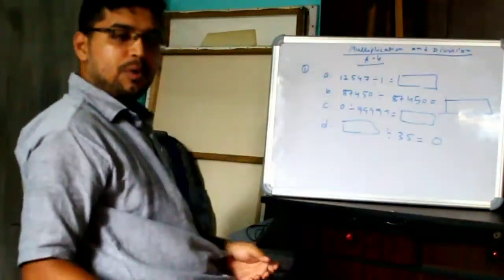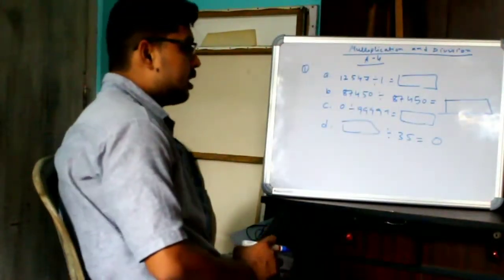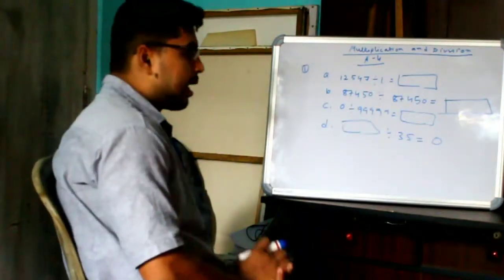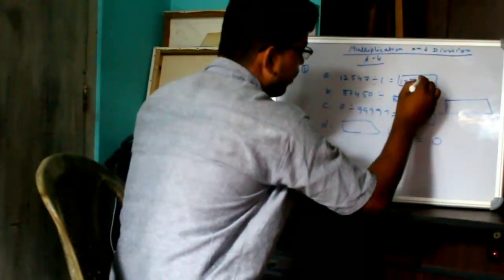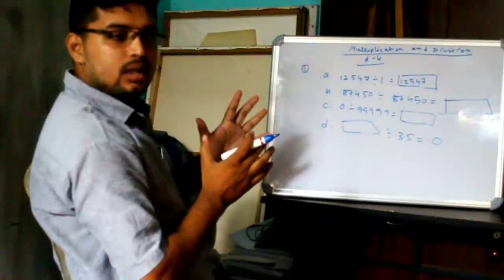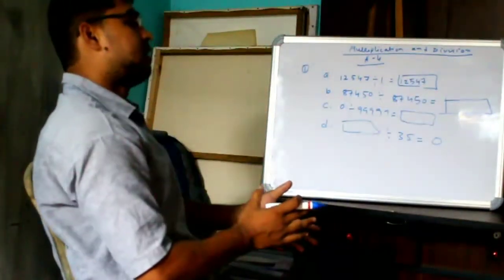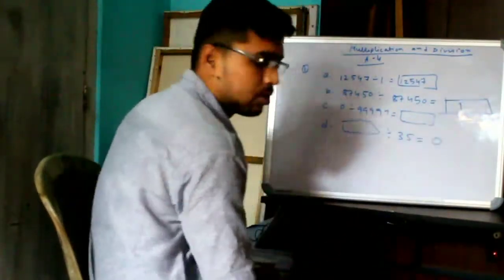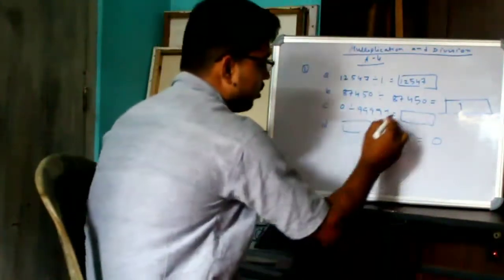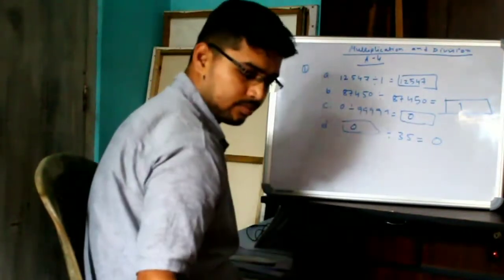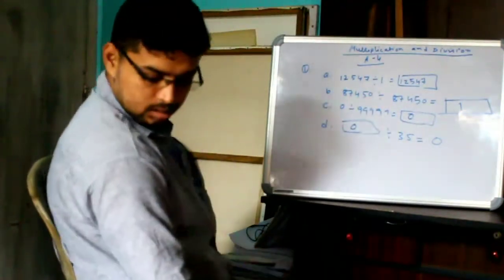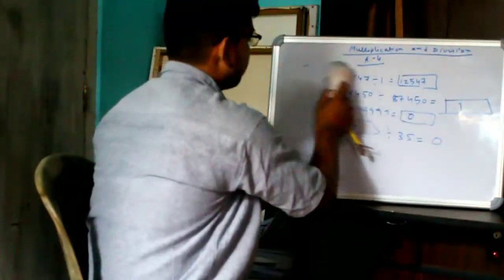So as per the properties of division, if any number is divided by 1, then the answer will be the number itself. So 1, 2, 5, 4, 7. And if a number is divided by that number itself, then the answer will be 1. So 0, 0. Number 2.